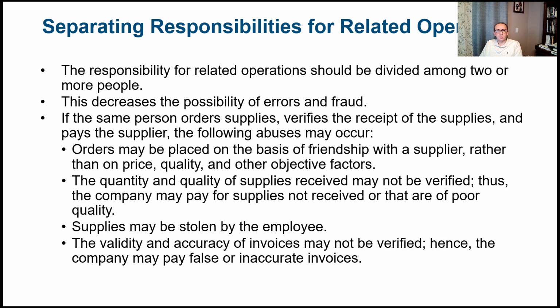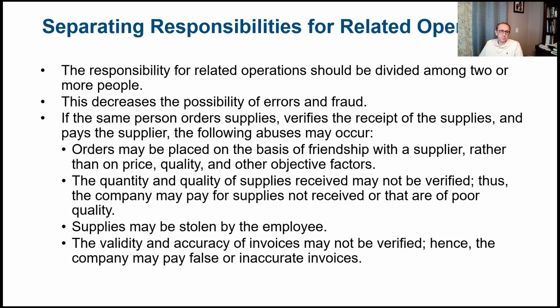When we talk about separating responsibilities for related operations, the responsibility for related operations should be divided among 2 or more people. This decreases the possibility of error and fraud, because it's not the same person who's doing everything. If someone is doing everything, they can make mistakes, and also they can take advantage of their position.